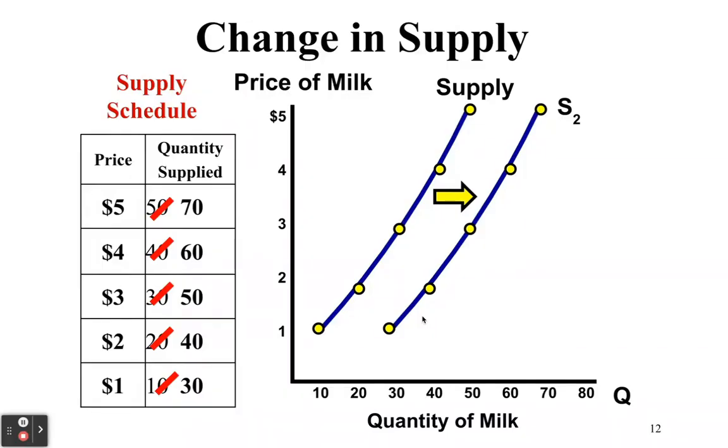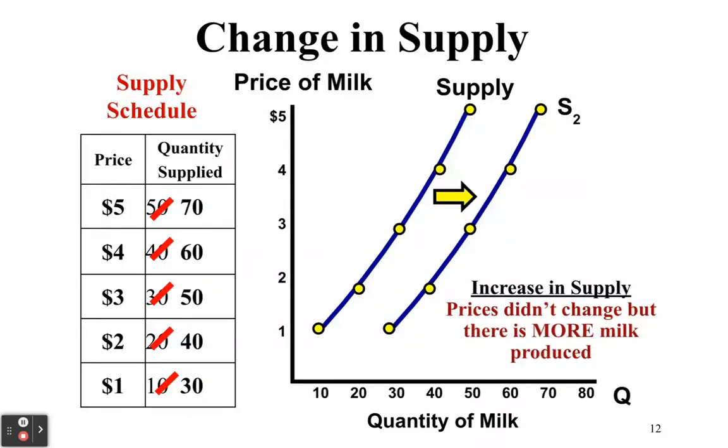So in this case, we have an increase in supply. Remember, an increase or a decrease in supply is because of a shift, whereas an increase in the quantity supplied is just moving along the curve. So this, like I said, shows an increase in supply. The price doesn't change, but there's more milk produced at each and every price.